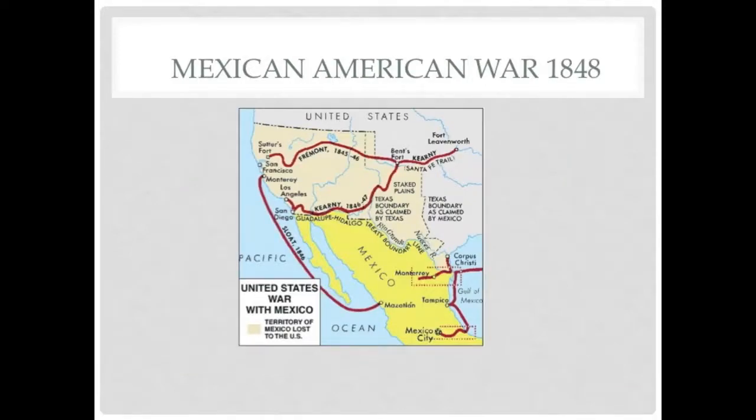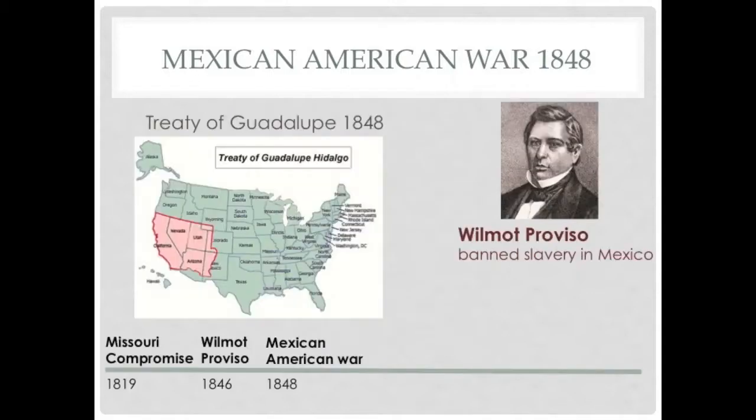In 1848, President Polk attempted more expansion and tried to persuade Mexico to sell California and New Mexico to America. They refused to do so, as America started the Mexican-American War and easily conquered all the territories they wished to control. In the Treaty of Guadalupe in 1848, Mexico agreed to American terms and allowed them to expand to California and New Mexico. As new lands were gained, the debate of slavery came up again.